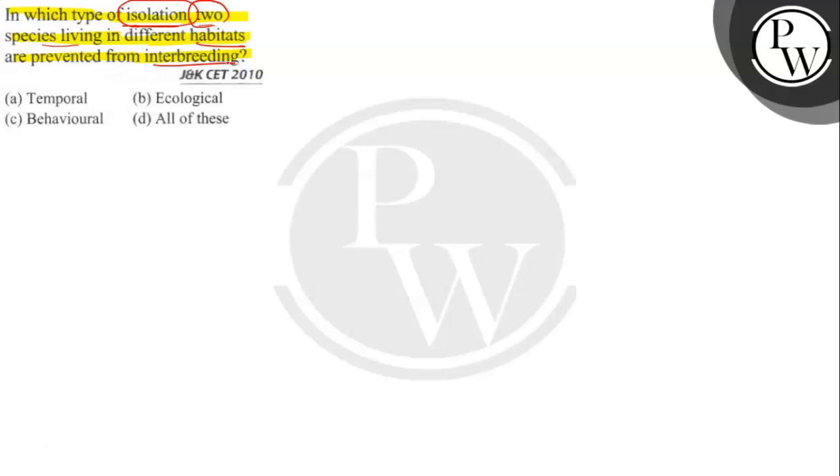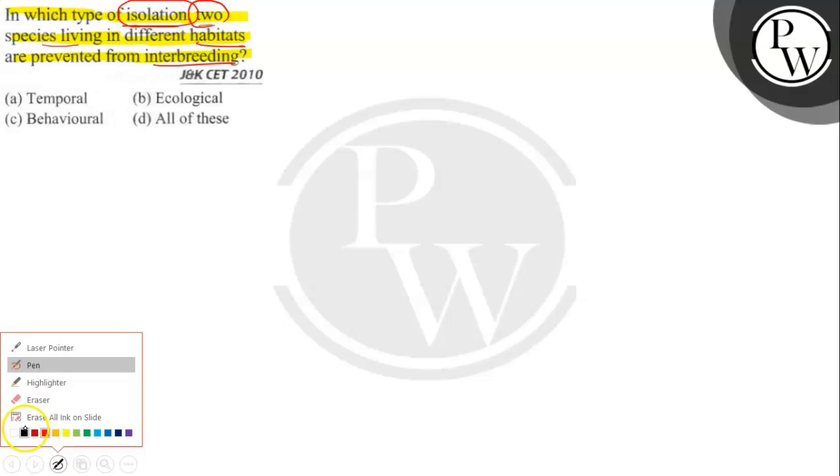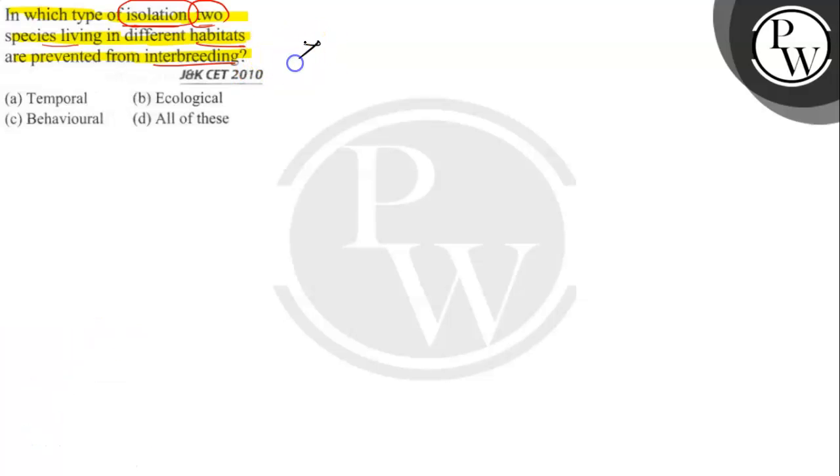So what is that term? We know that. So उसको क्या बोलते हैं? जिसको क्या बोलते हैं, इकोलॉजिकल आइसोलेशन. So this is known as the ecological isolation. So what is ecological isolation?